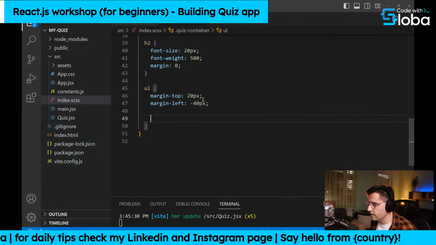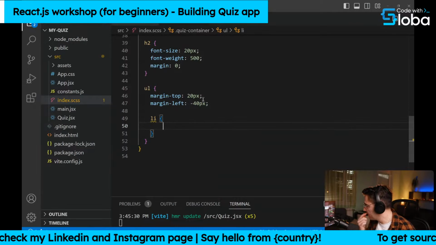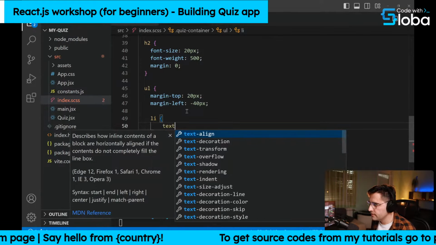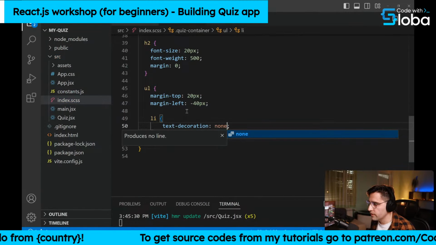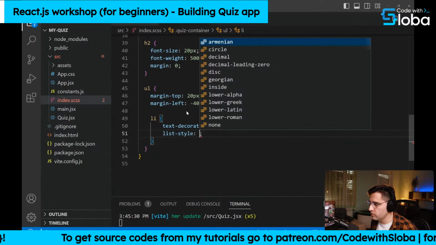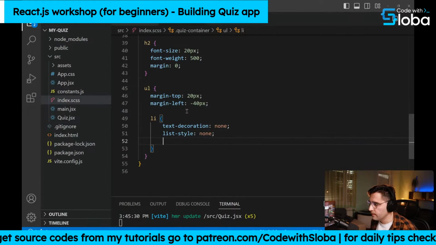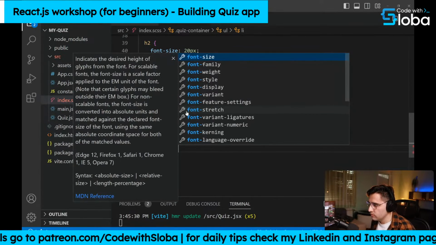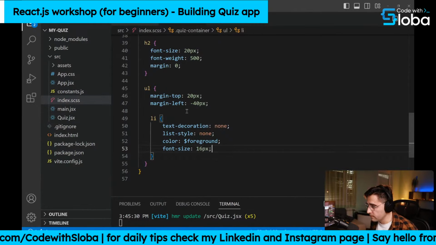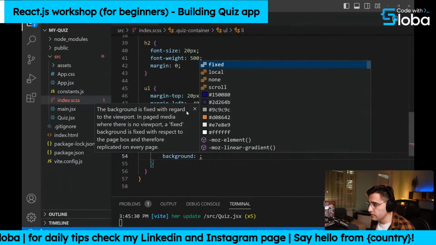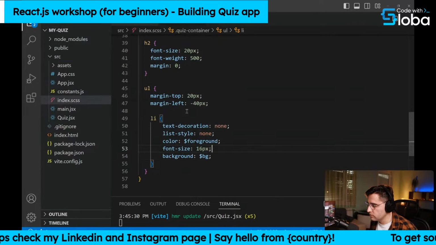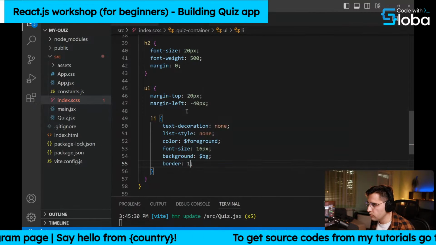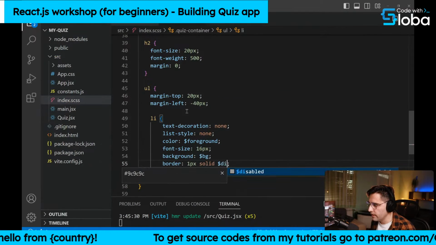And then let's target the list items. Let's set the text decoration to none, so we don't want any text decoration. Let's remove the bullet point, so list style set to none. Set the color to be foreground, like so. Let's set the font size to be 16 pixels. Let's set the background to be BG, like so. Let's add a little bit of border so it's nice and rounded. So border, let's say 1px solid, and let's add a disabled color.